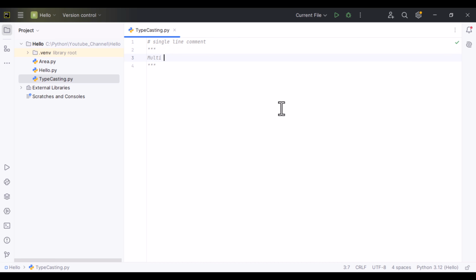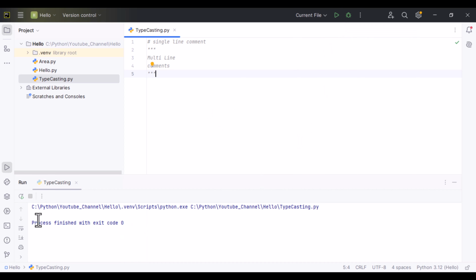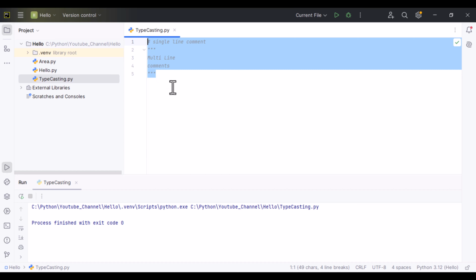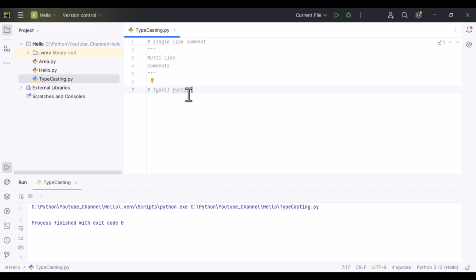If you write something like multi-line comments, this line is called a single line comment and these three lines are called multi-line comments. Now if I execute my code, it will show me nothing because these are comments that are ignored by the interpreter. Now what is actually a type function? Type is a built-in function that returns the data type of a variable.